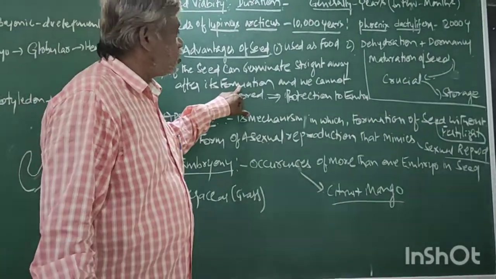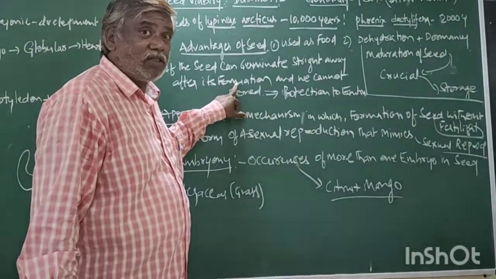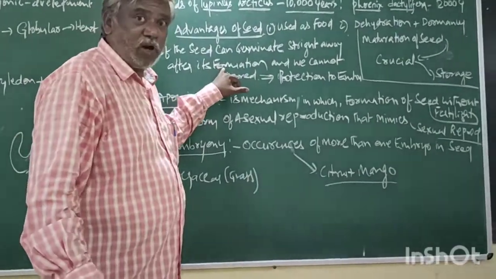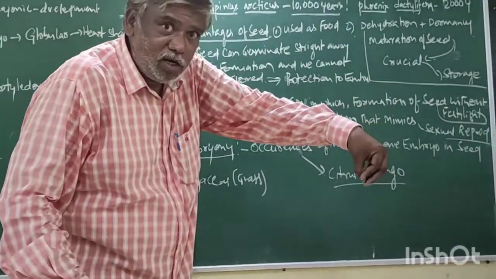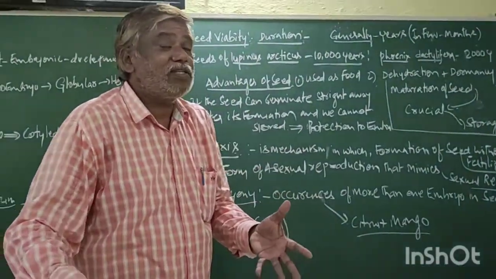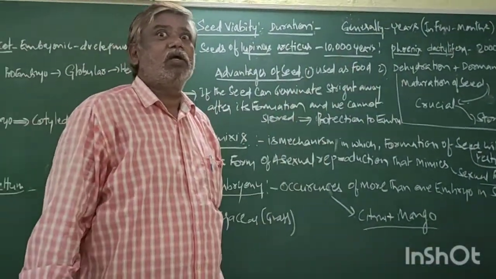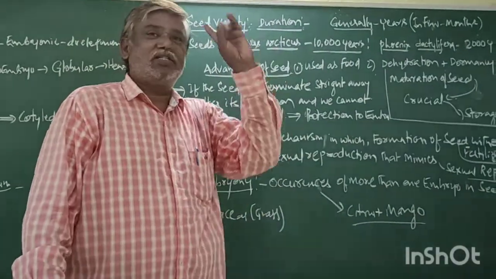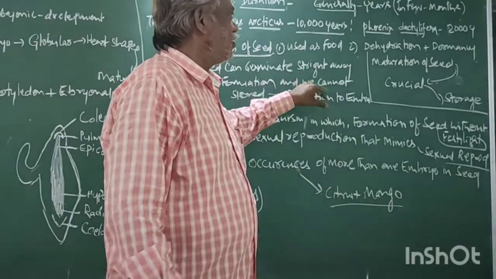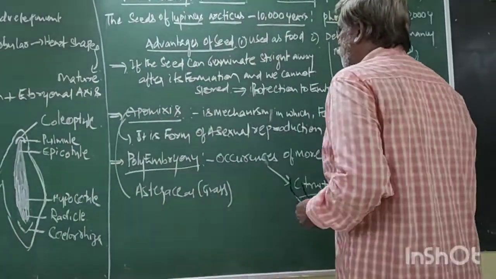The seed formation is in which month? March. If, immediately after the seed formation, it falls into the soil, it cannot germinate because the condition is not favorable. Hence, the seed must be stored.